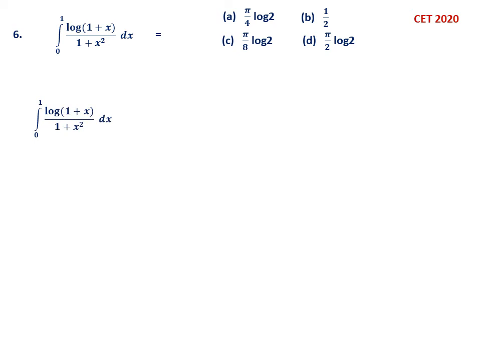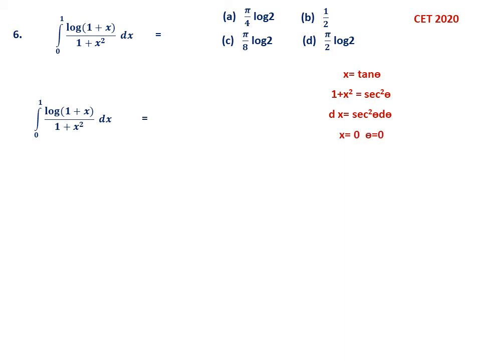Now consider this one, 0 to 1 log of 1 plus x by 1 plus x square dx. What you have to do is put x equal to tan theta. Normally this is a substitution you should always guess whenever the 1 plus x square term is there many times. So put x equal to tan theta, so that now 1 plus x square becomes secant square theta and dx also becomes secant square theta. So this is the trick.